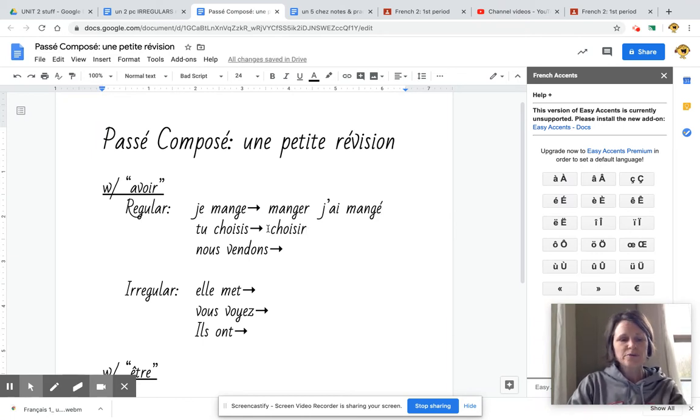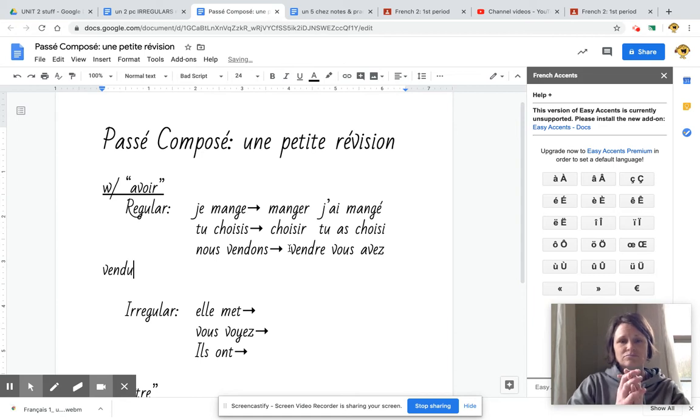All right, tu choisis comes from the infinitive choisir. With IR verbs, all that we need to do is drop the R. So we end up with tu as choisi. Okay, finalement, nous vendons comes from the infinitive vendre, which is an RE verb. So, therefore, for my final answer, you're going to have vous avez vendu. Okay, so we have the E accent aigu, we have an I, and then we have a U. Those are the three regular endings.